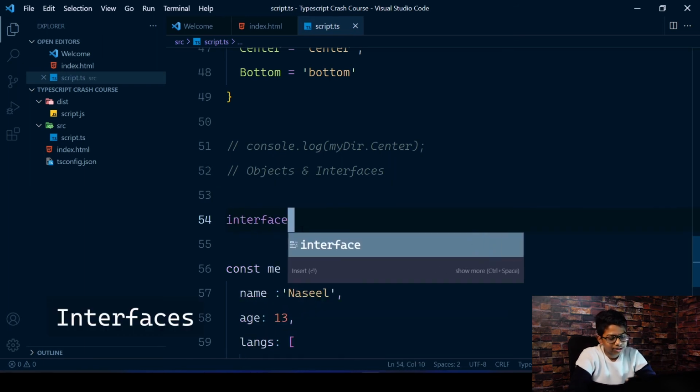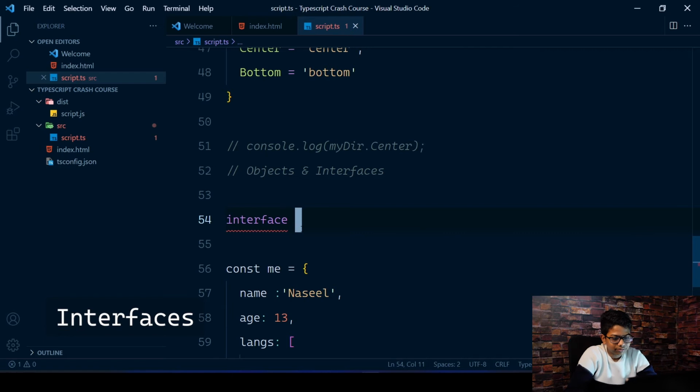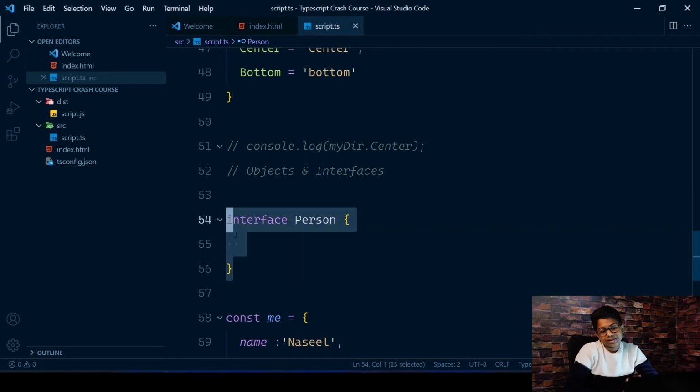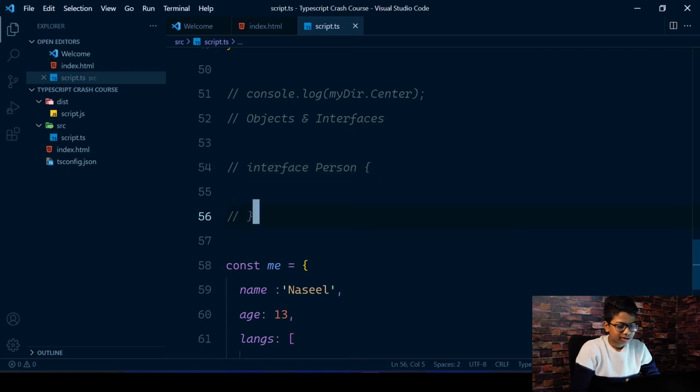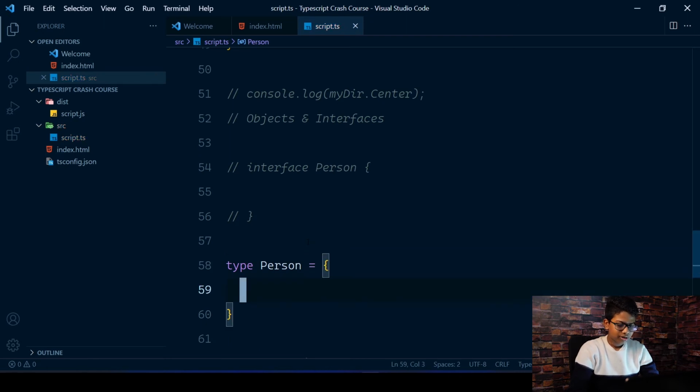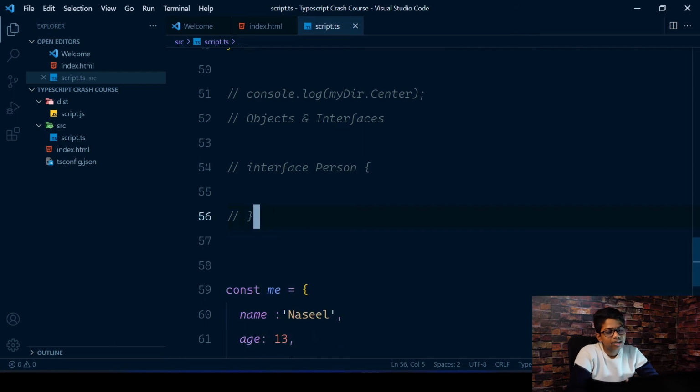So to create an interface, type interface, give a name for the interface, so Person, and you can go like that. This is almost the same as a type, so you can just give a type instead of this. I'll just comment this out and show you the type way. You can do type Person equals like that, and continue with whatever I write inside this. It's going to be the same, but I'm just going to use interfaces right now. The syntax just becomes a bit different if you use types.